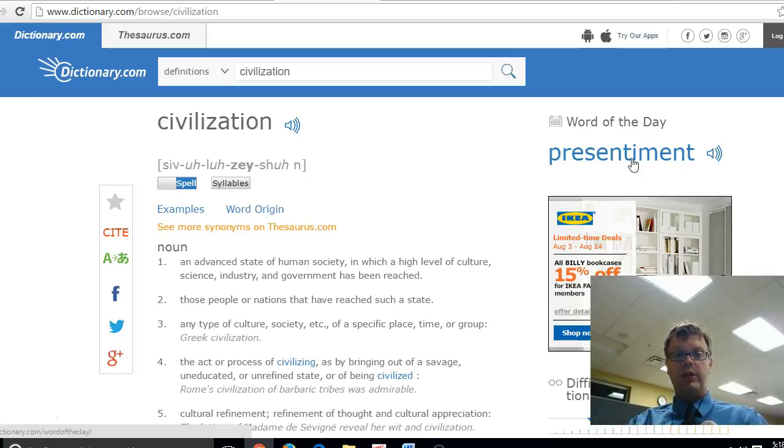They have a law, they have a government. A civilization could be a city, like a city-state. It could be a huge empire. It could be a country. These are what civilizations are.